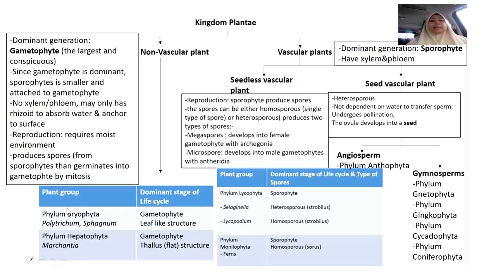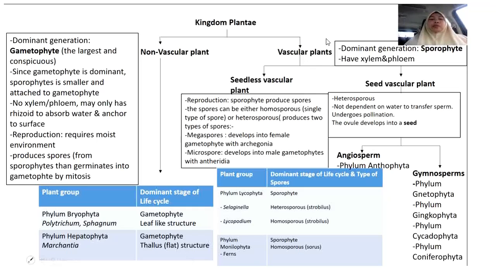Don't forget that. Again, the dominant generation is of course gametophyte, since they are non-vascular plants. Plants in the phylum Bryophyta have a gametophyte with leaf-like structure, while for Hepatophyta the gametophyte has a flat or thallus-like structure. You can refer to a textbook for the picture.